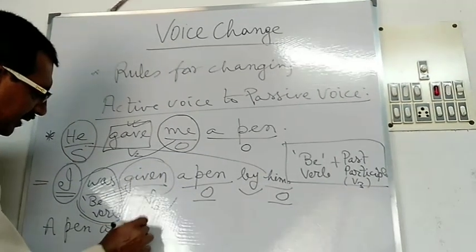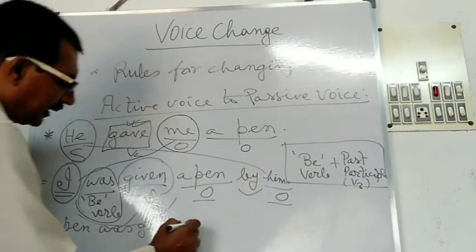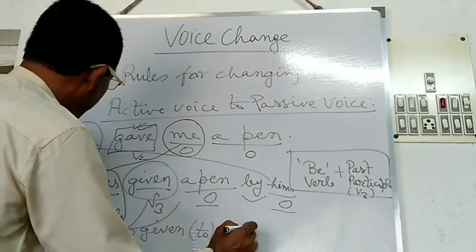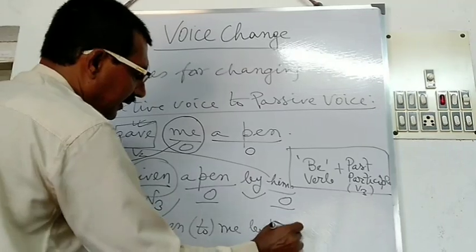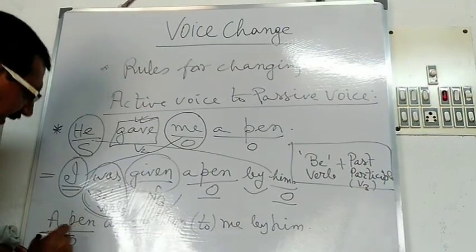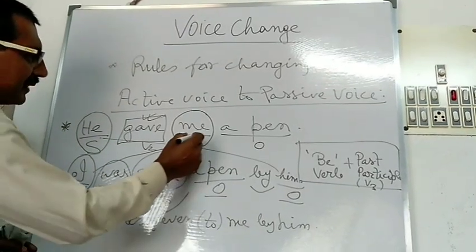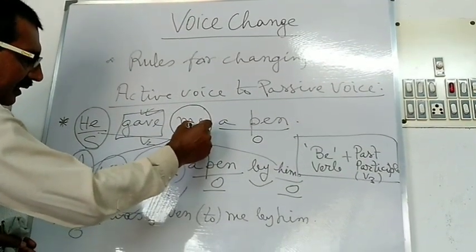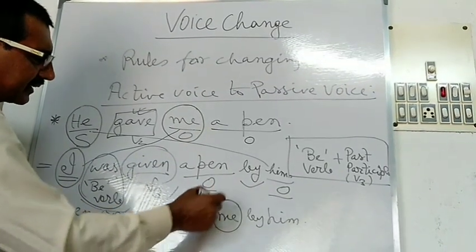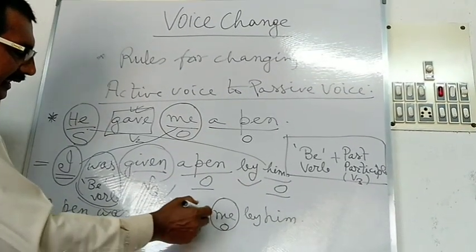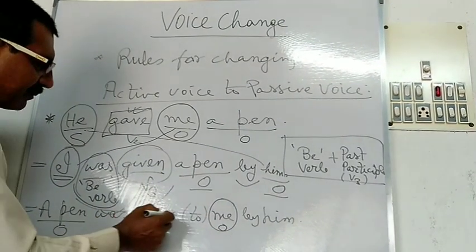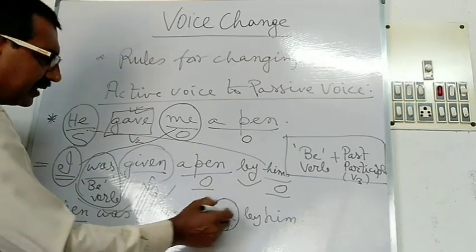Here in this sentence also you will see a pen is the object, and me has been unchanged. Me is the object which remains unchanged in the passive voice in the sentence. A pen was given to me by him.